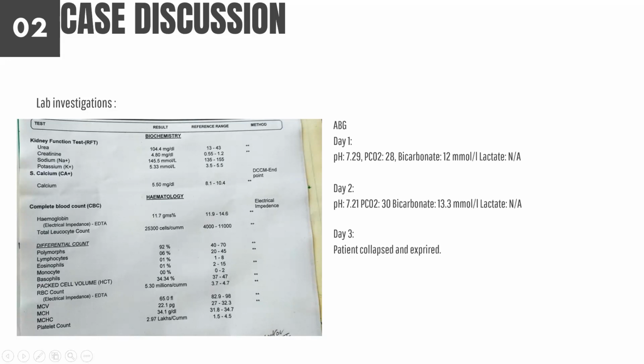ABG, we also have the ABG report. The D1 ABG shows a picture of metabolic acidosis. Unfortunately, lactate was not available in that place, so we don't have that report. The D2 ABG also was quite similar to the first one, which also showed a picture of metabolic acidosis. Day 3, the patient collapsed and expired, so we don't have the reports.